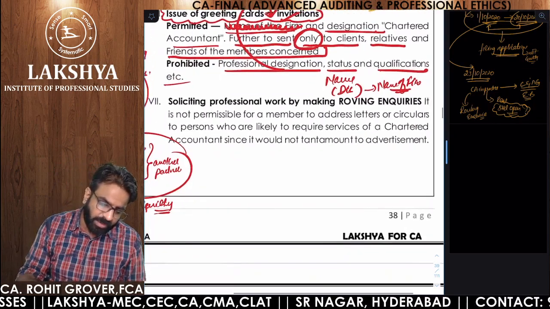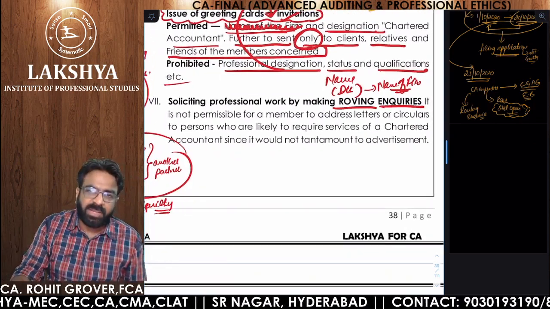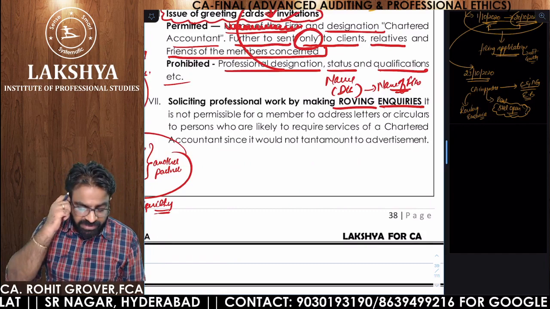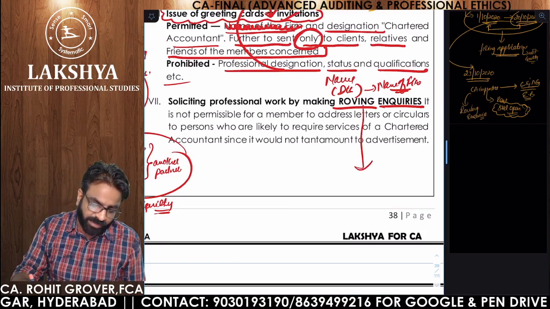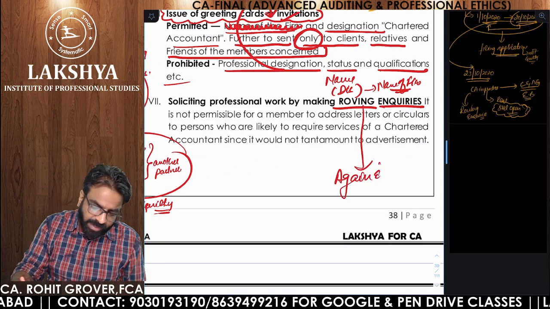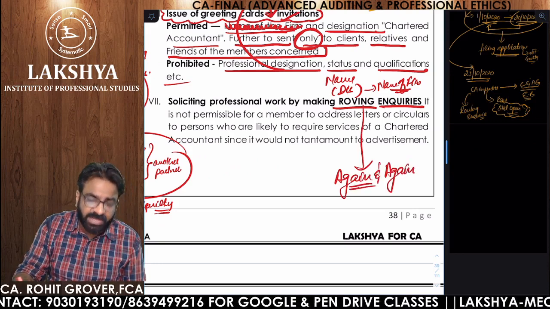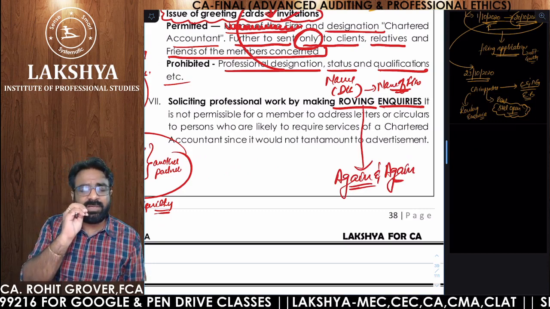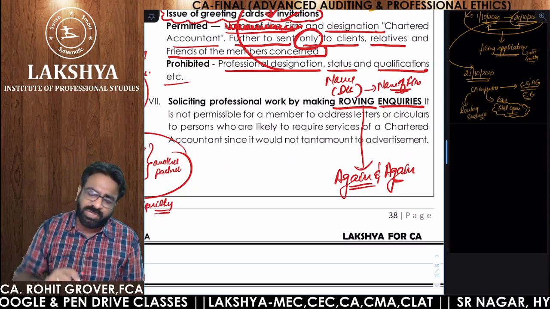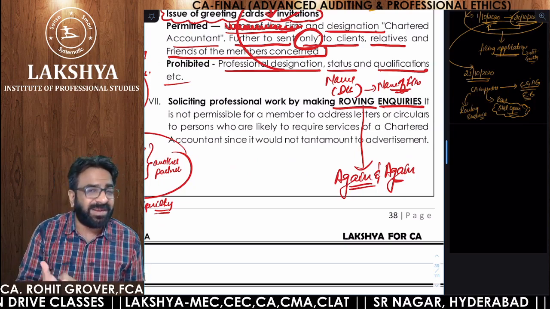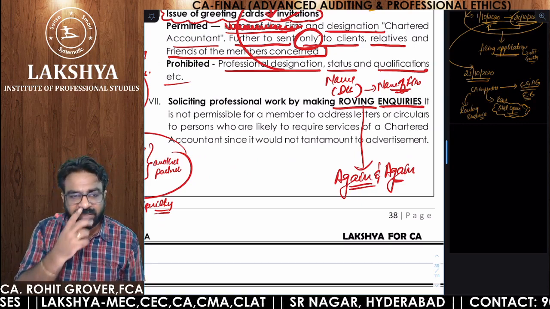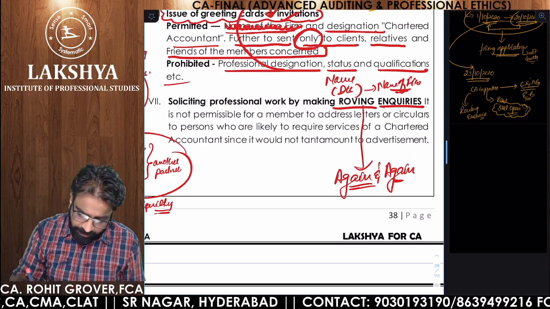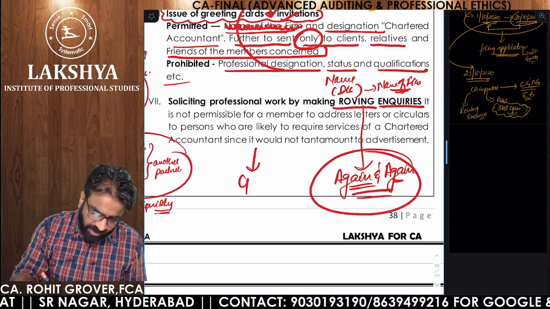Now, if the chartered accountant is making roving inquiries, I told you this clause deserves a lot of explanation, a lot of guidelines are there. What do you mean by roving inquiries? Again and again you are making inquiries by sending various letters, even though you know that empanelment is closed, even though you know that particular requirement is not there, but still you are sending. Is there any requirement? In that case, that shows your desperation to get that work. In that case, you are guilty of professional misconduct. Clear?